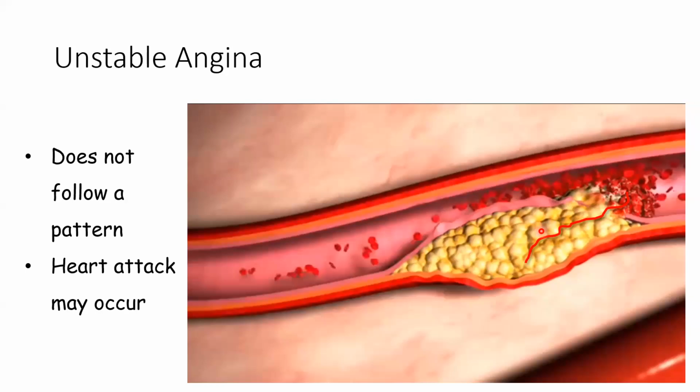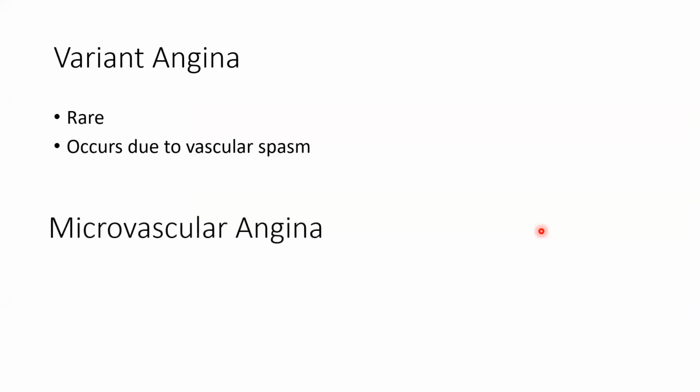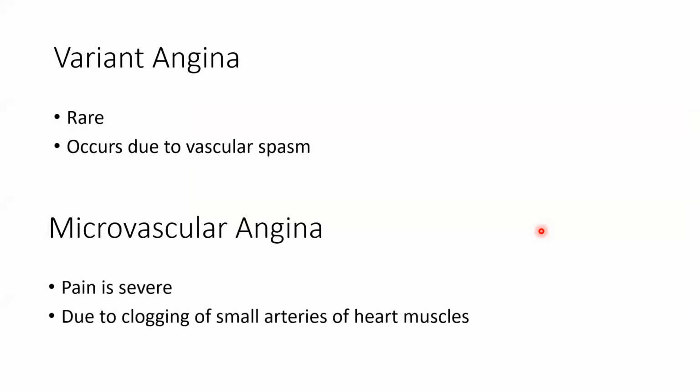This was the second type. Now coming to the third type, third and fourth are less common, but they are there. So variant angina, which is rare, occurs due to vascular spasm. So if there is spasm in the coronary artery, what will happen? The diameter will be less and blood flow will be less to the heart. And fourth is microvascular angina. In microvascular angina, generally small diameter arteries are blocked, not the large diameter coronary artery.